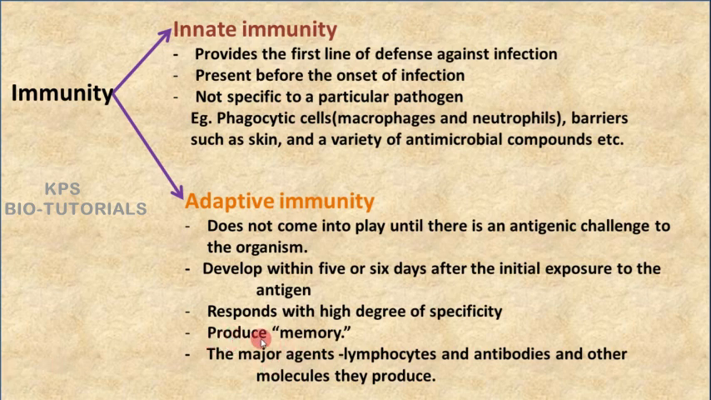The major agents of the adaptive immunity are lymphocytes, antibodies, and other molecules produced by these lymphocytes and other cells in the immune system. So here the lymphocytes and antibodies are the important components of the adaptive immunity. So this is in brief about innate immunity and adaptive immunity. I hope all of you understood the overview about the immune system and immunology.